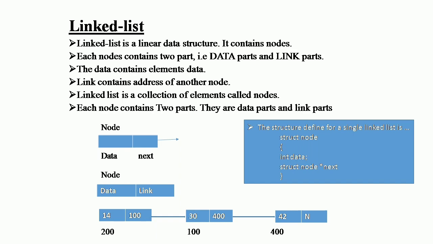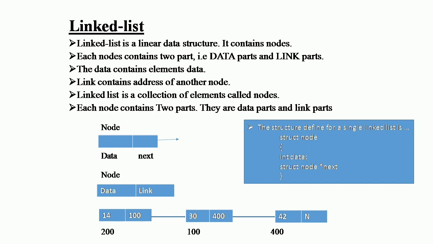What is the linked list data structure? A linked list is a linear data structure in which the elements are not stored at contiguous memory locations. The elements in a linked list are linked using pointers, as shown in the previous diagram. In simple words, a linked list is made of nodes, where each node contains a data field and a reference to the next node.